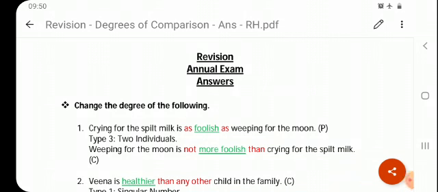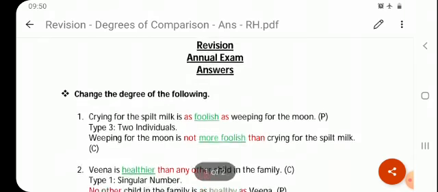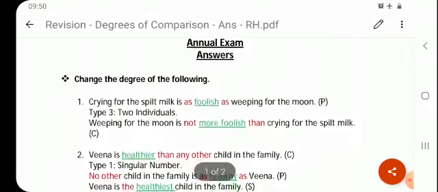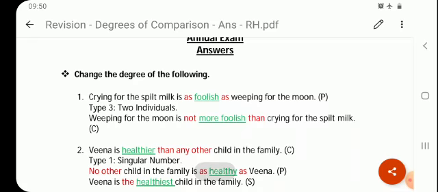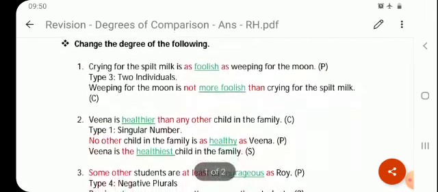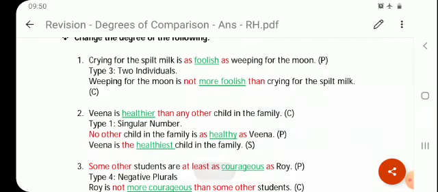So today we'll be discussing the revision for annual exam, and today the topic is degrees of comparison. So let's quickly look at the solutions of the same. So the very first one is: crying for the spilt milk is as foolish as weeping for the moon.